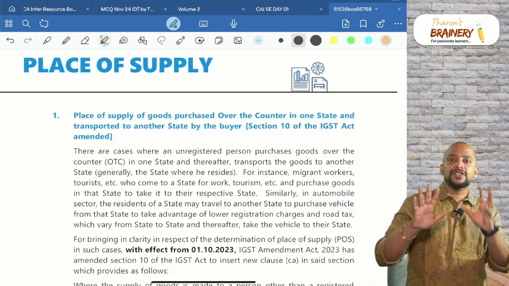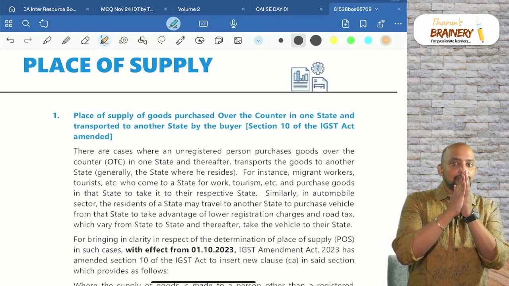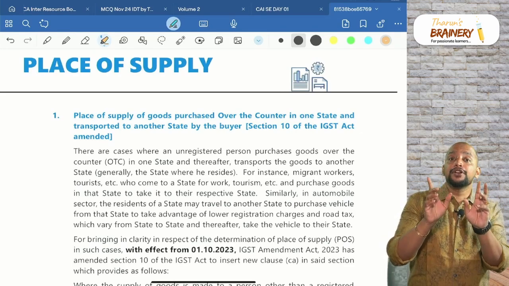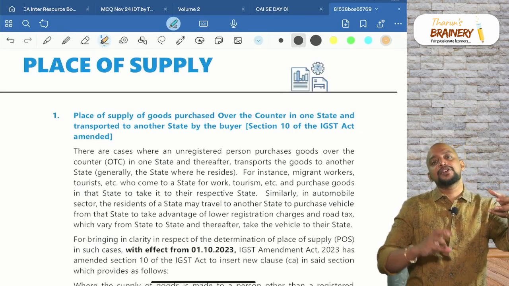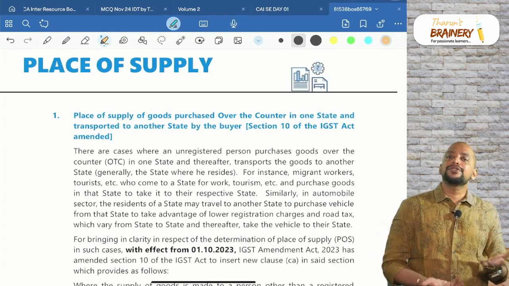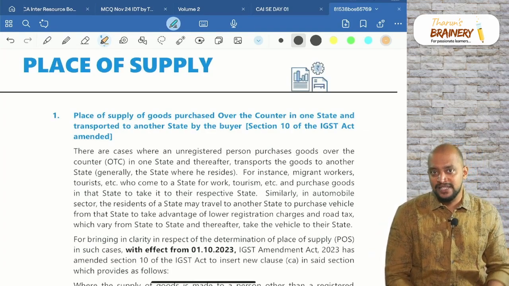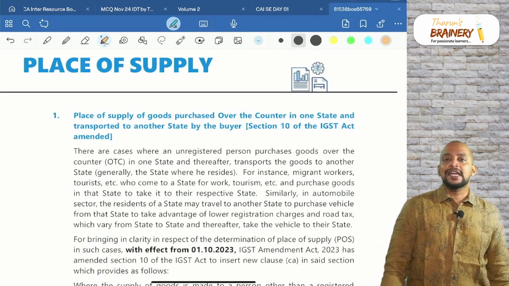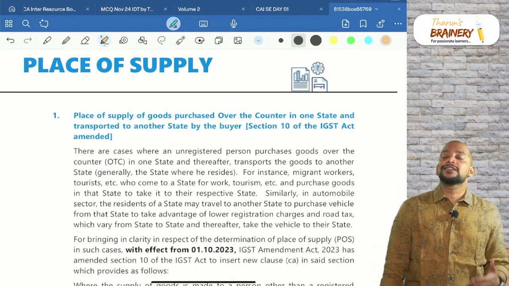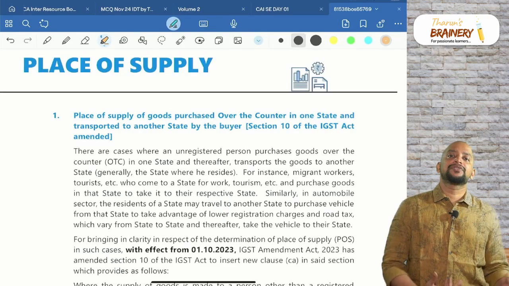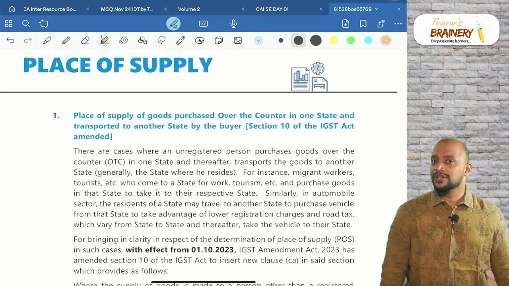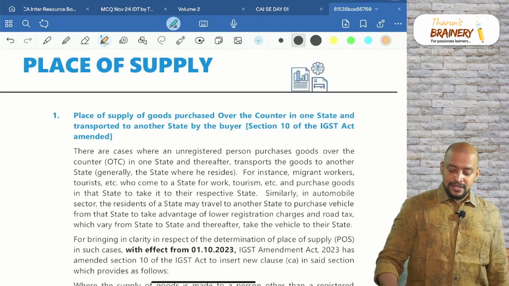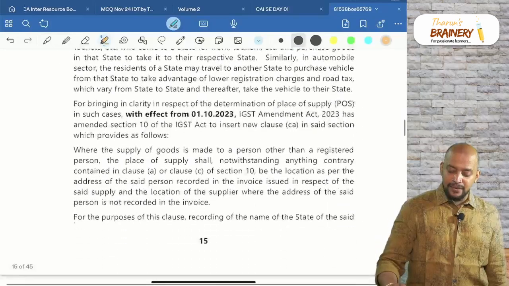Which means, first we need to see if the supply involves movement of goods. Again divide into two. Is it to a registered person or to an unregistered person? If it is to a registered person, the ending point will be taken as the place of supply. If it is to an unregistered person, 10(1)(ca) will come, which says location of recipient in the records of supplier. In the absence of that recipient detail, location of supplier. So 10(1)(ca), they have added one provision.